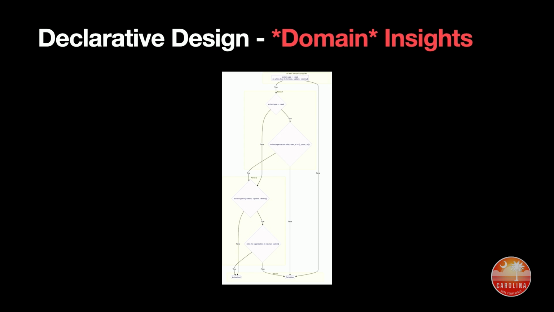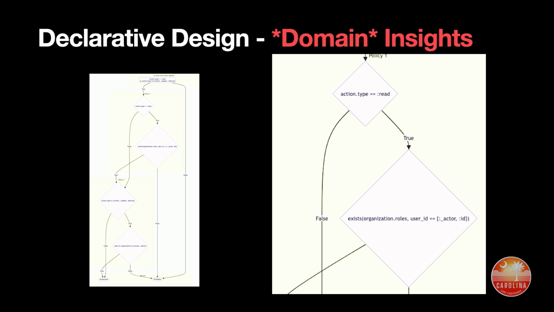And you can see we can do the same thing. This is, okay, I said you can see, that's not true. This is not very easy to see. But I'm going to zoom in a little bit here. We can generate what's called policy diagrams. So Ash comes with a policy authorizer that allows you to lock down access on any given resource, on any given action, all sorts of things. Honestly, it's too much to describe right now.